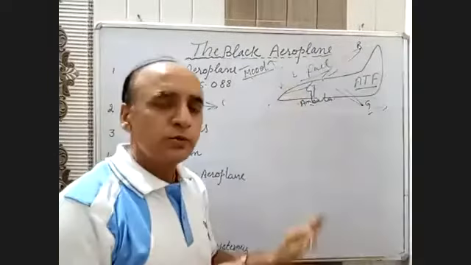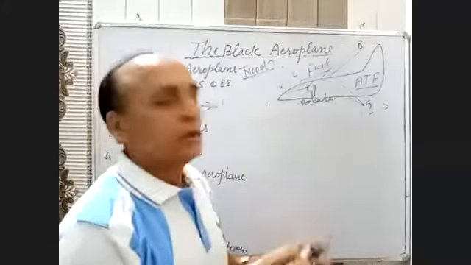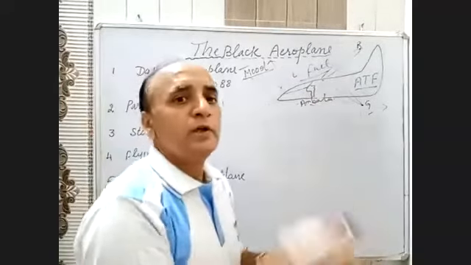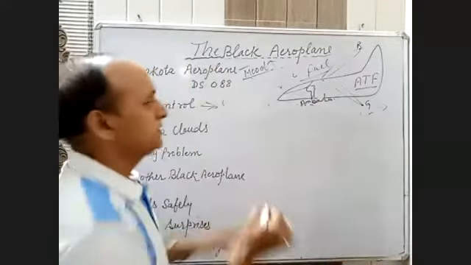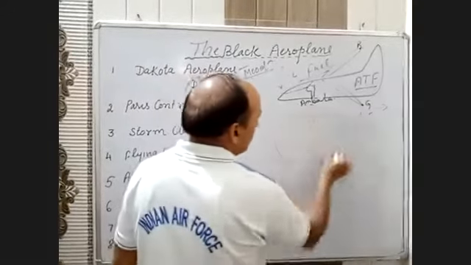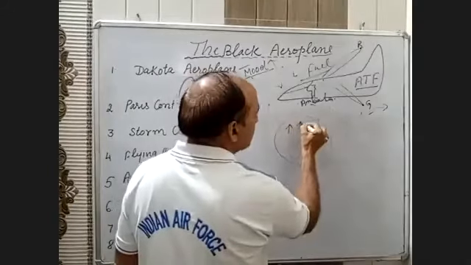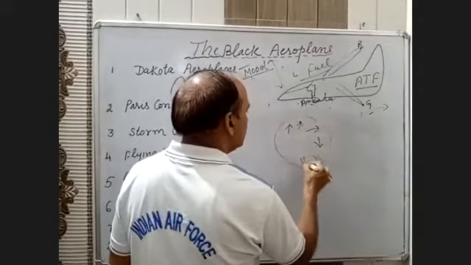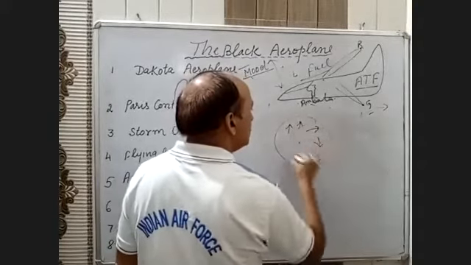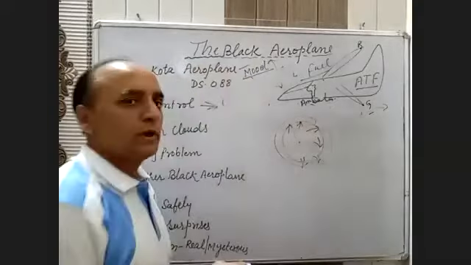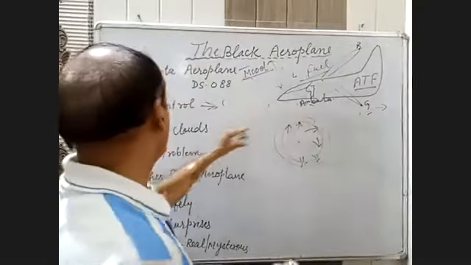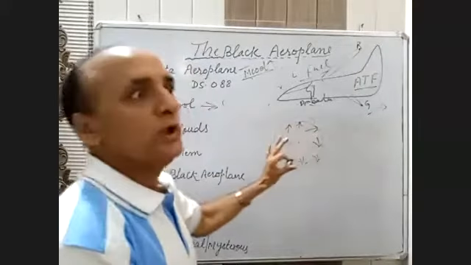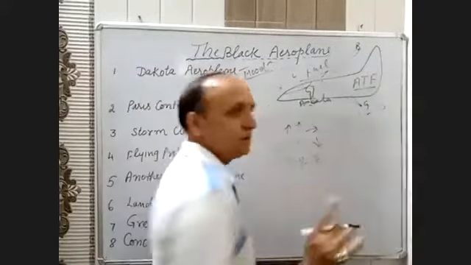All the instruments stopped working. The compass was rotating like this. It means he was unable to find in which direction he was flying. The compass was moving in all directions. And when he tried to contact Paris control on the radio system, these were the instruments.